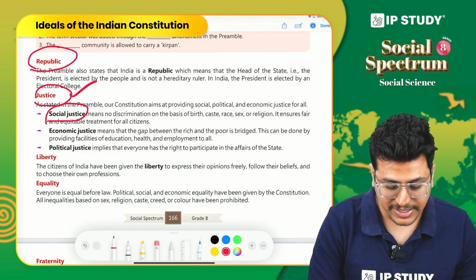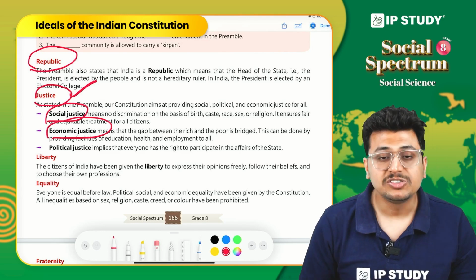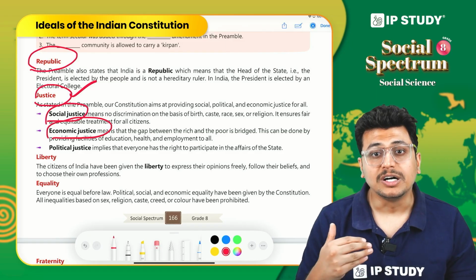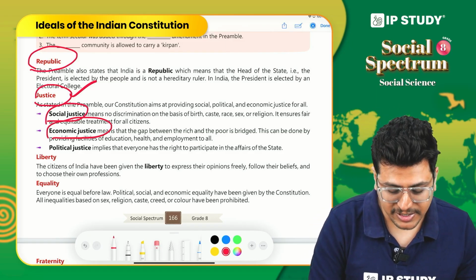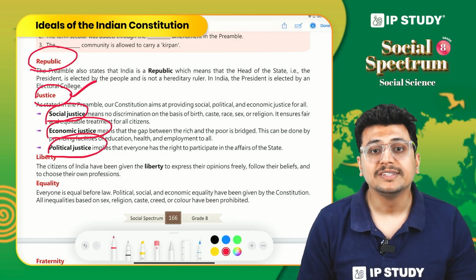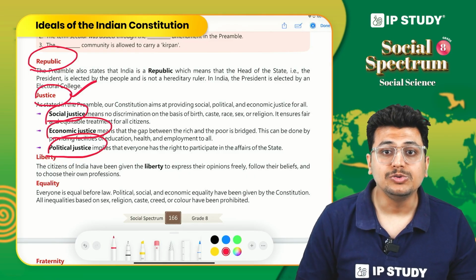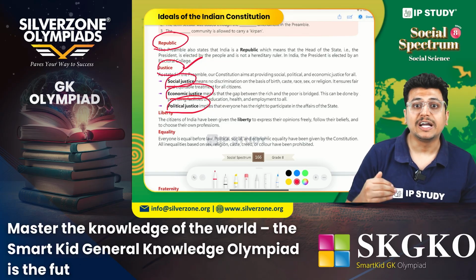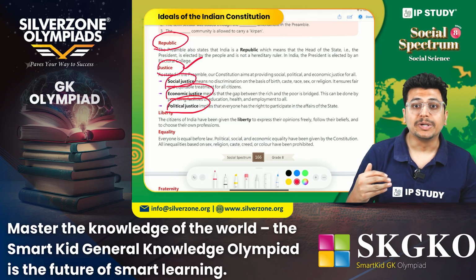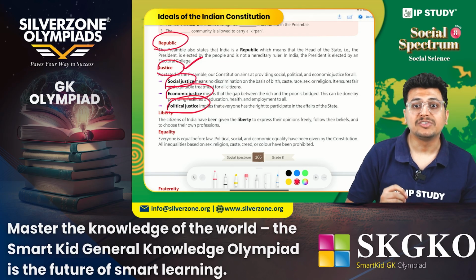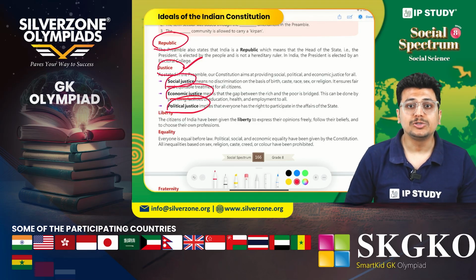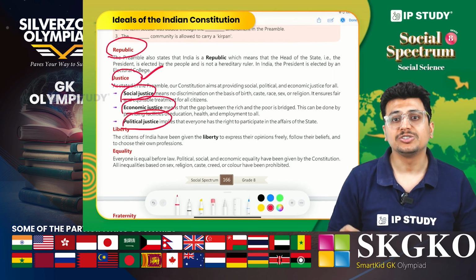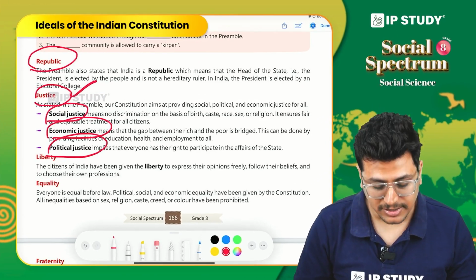Whether it is economic justice, which simply means that there shall be equality of opportunities, especially for earning our livelihoods, or whether it is political justice, which means that we shall be able to participate in the political processes. If a poor person wants to stand for election and wants to become a leader, that person should have opportunities similar to any rich person or a son of a politician. So we want to ensure that there is justice in the society.